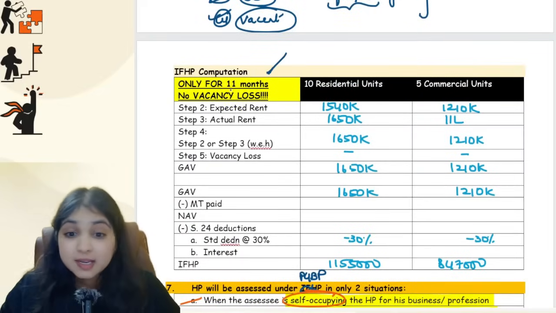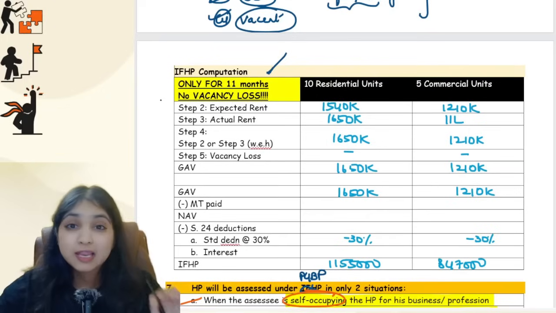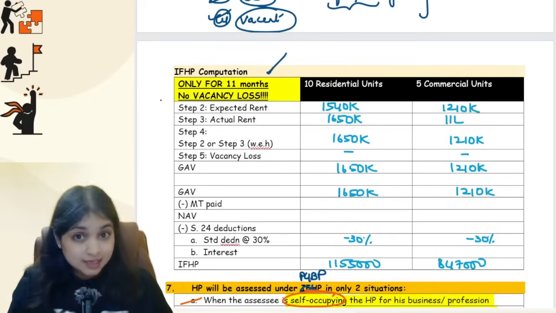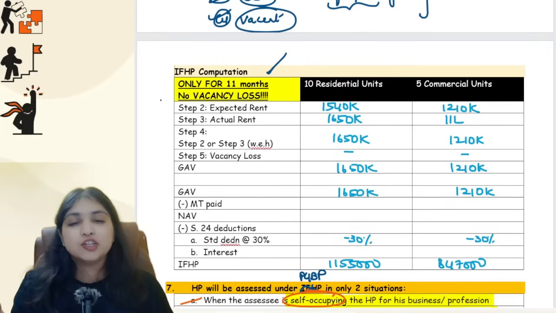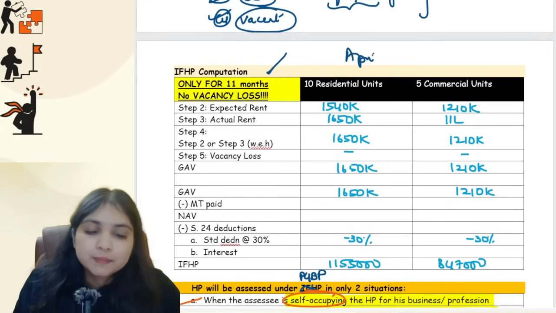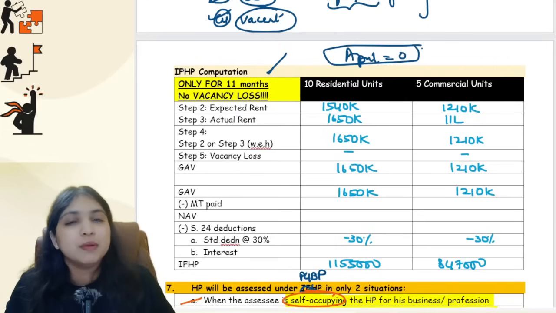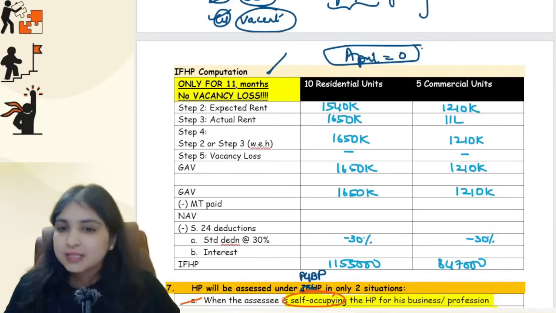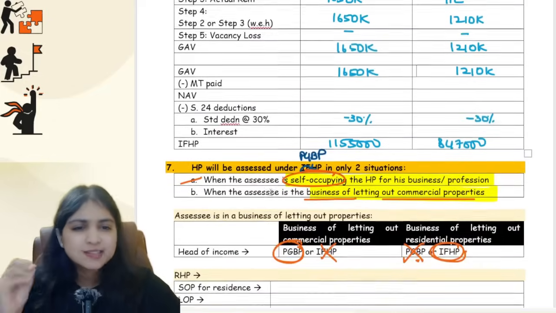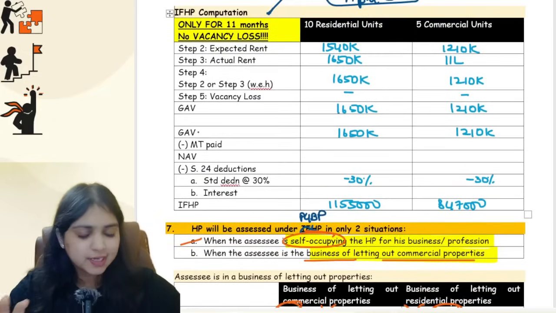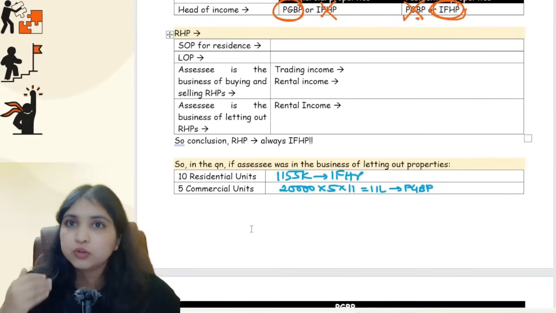And what is the reason? The reason is not vacancy loss. I will not say April month is vacancy loss at all over here. It's real estate business. My 4 conditions are fulfilled. April month, IFHP is 0. So therefore, I will do the computation now only from May to March. Only for 11 months I will do computation. Okay. Alright, guys. Not going too much into the computation right now. I think we can straight away go to the concept now.